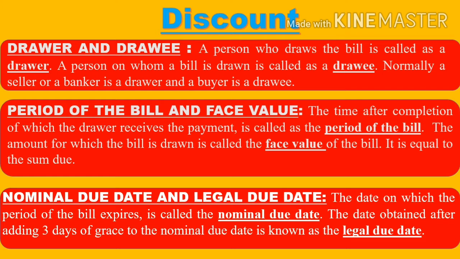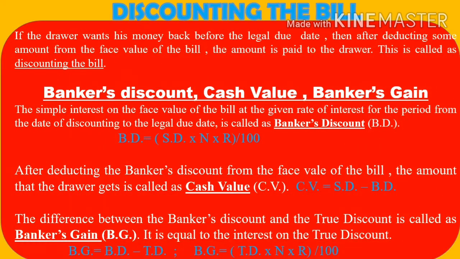Getting? Now suppose the shopkeeper or the drawer wants the money from the drawee before the legal due date. Then the drawee gets some discount in the bill. That is what is called as the discounting the bill. Now how much discount is given?